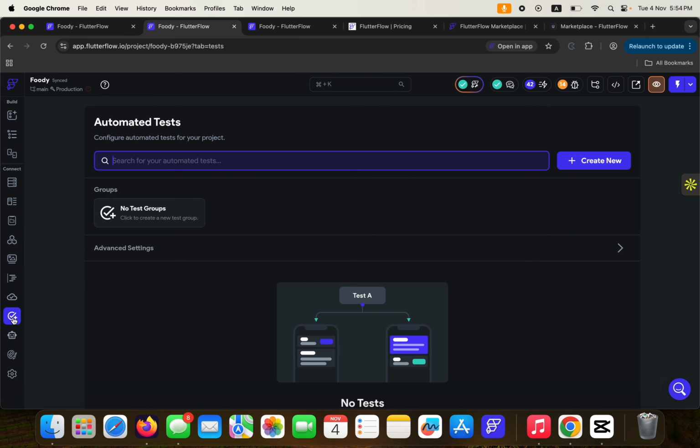Then we also have automated test. Now, if you are very familiar with N8N, N8N is different from Integromat, sorry, I almost mixed that up. Integromat is the former name for make.com. So if you want to do some crazy automation, you can either use make.com or N8N. But in this case, you can use FlutterFlow to do most of your automations, which we're going to look at eventually.